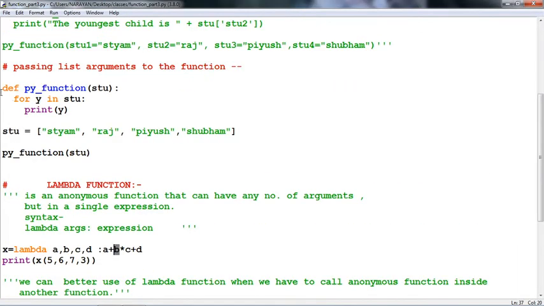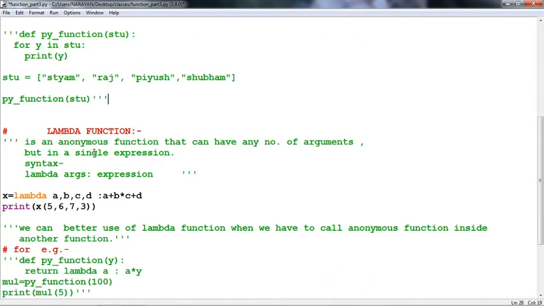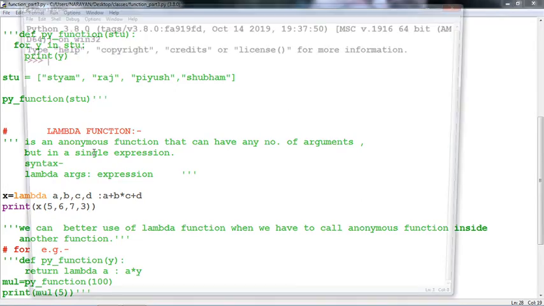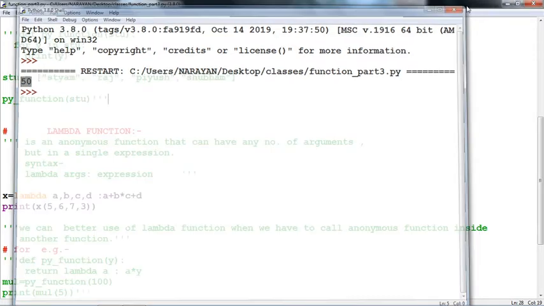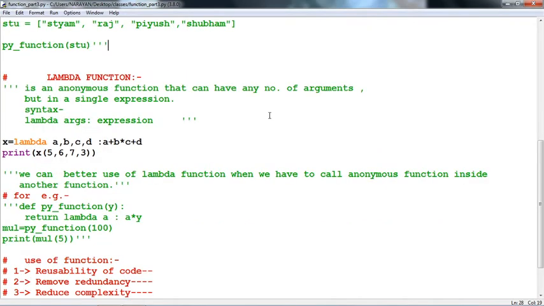Now if we comment this function, then we will understand the output of this particular function. F5, this will return 50 because F5 is the shortcut to run the program. How is it 50?